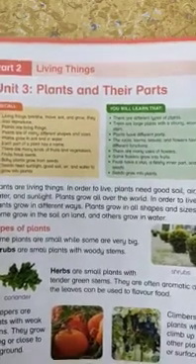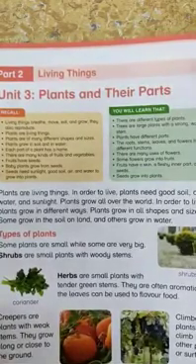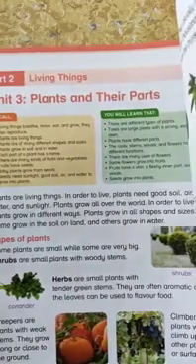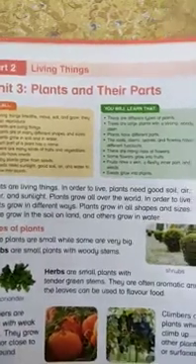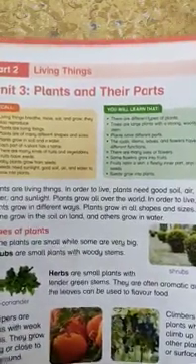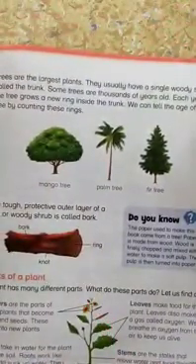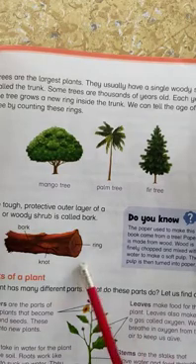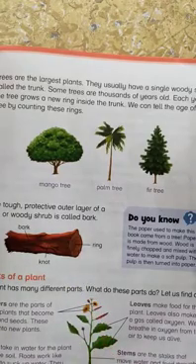Next is types of plants. We have learned that herbs and shrubs are small plants, trees are the largest plants, creepers grow on the ground, and climbers are plants which climb up on other trees or surfaces. After that we learned about the age of a tree. You can define the age of a tree through the rings present in the bark or stem of a plant.